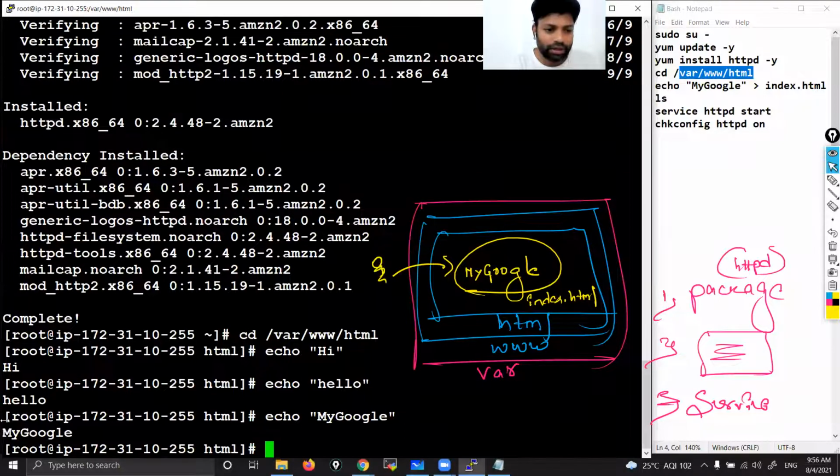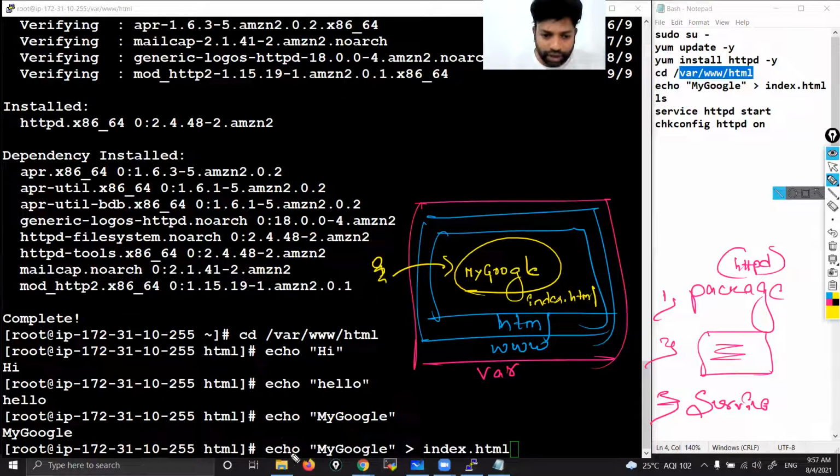Now what I'm doing here is echo in double quotes my Google, whatever content you want to put. This one I'm redirecting. After running this command, whatever output I get, I'm redirecting to one file, that is index.html.